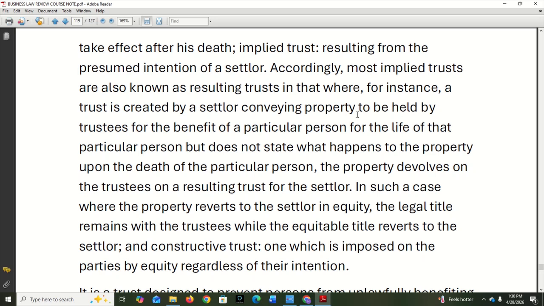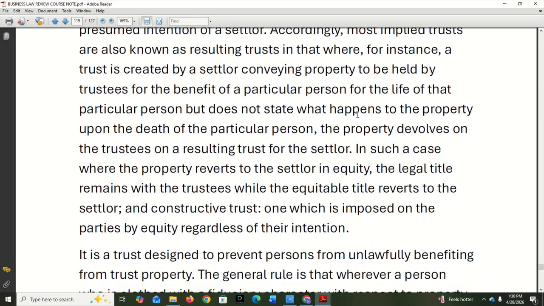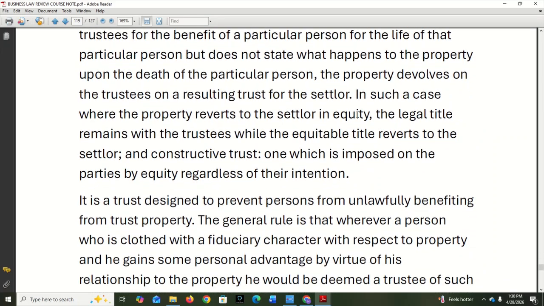For the settlor. In such a case, where the property reverts to the settlor in equity, the legal title remains with the trustee, while the equitable title refers to the what? To the settlor. And a constructive trust is one which is imposed on the parties by equity regardless of their what? Intention. Okay, all right.